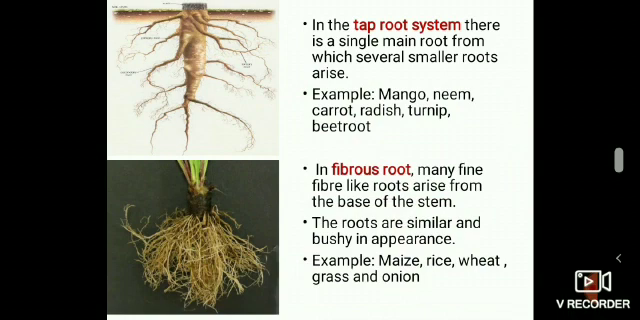Pull out some grass from your garden and observe the roots. What do they look like? You will notice that there are several thin roots. In fibrous root system, they do not have primary root. Here, many fine fiber-like roots arise from the base of the stem, and the roots are similar and bushy in appearance. Examples are maize, rice, wheat, grass, and onion.